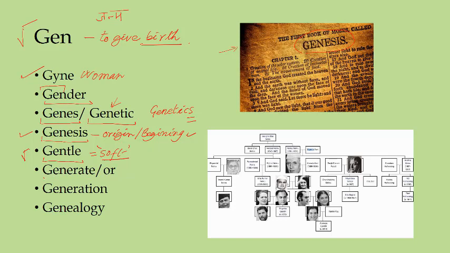We have this word also, generate, that is to produce. And we have the word generator. The generator that produces electricity, that is why it is a generator. Generation is the noun, and you use this word for your previous ancestors, and from one generation to another. So here also you have this root gen, right? Birth or origin, all those things.